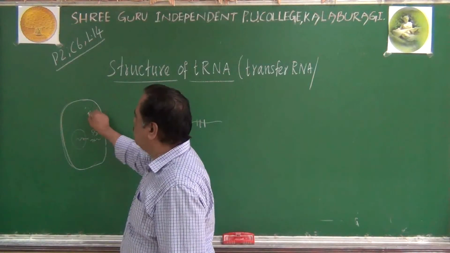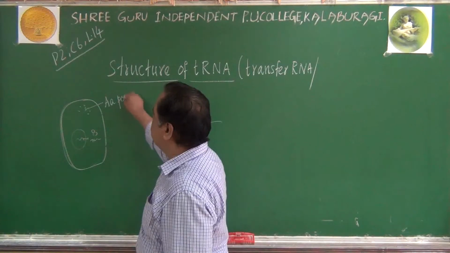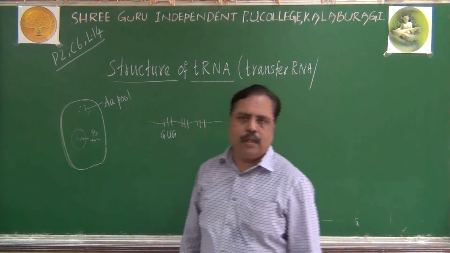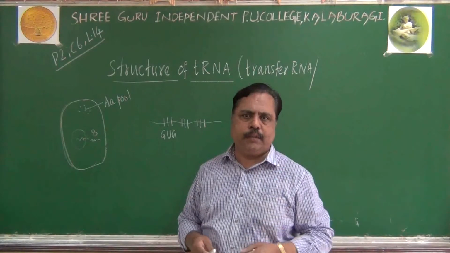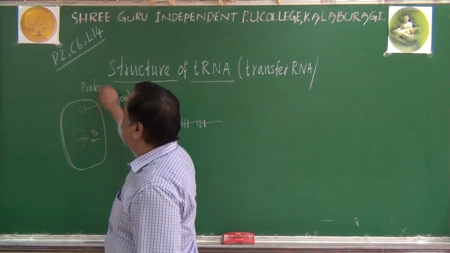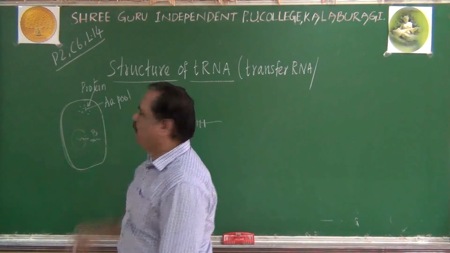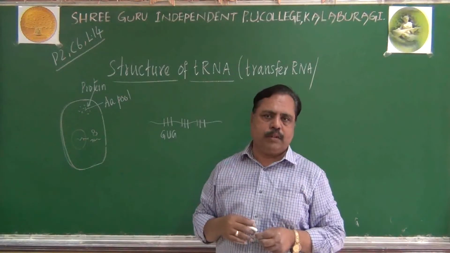Imagine in the cytoplasm amino acids will be there. This is called the amino acid pool. Where did our cell get amino acids from? From the food we eat. The food we eat contains protein. When the proteins are digested, they will become amino acids. Those amino acids we store in our cells.